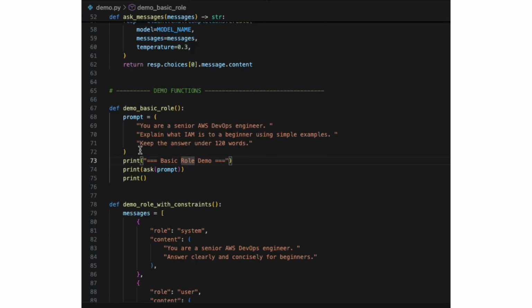Okay, so now let's take a look at the first demo function. It's called demo basic role. Here I build a single prompt string, pass it to the ask function, and inside that prompt I do three things. I give the model a persona. I say what I want, which is explain what AI is to a beginner, and I add a constraint that keeps the answer under 120 words. So this is the most compact way to encode a prompt formula in one single string.